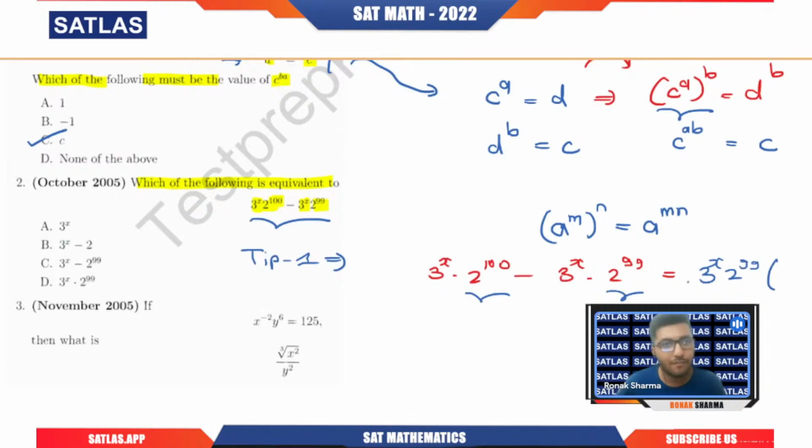Now what do you have remaining in the bracket? Clearly in the first term, 3 power x is gone, 2 power 100 was there, but we have taken out 2 power 99 common, so this will become 2, right? And in the second term, we have taken everything common, so there will be only 1 remaining. Now what is 2 minus 1?